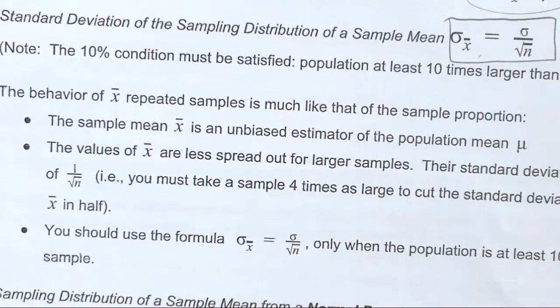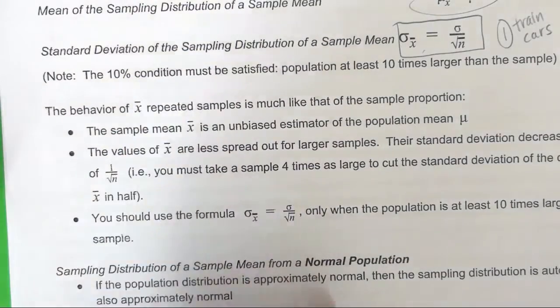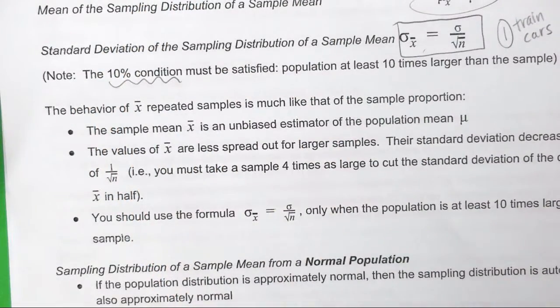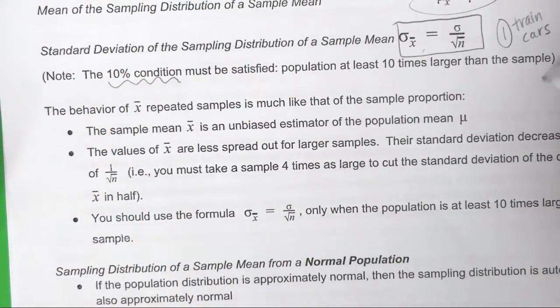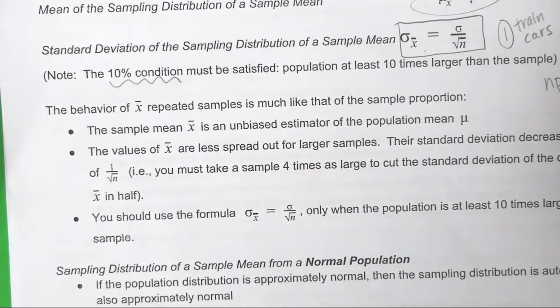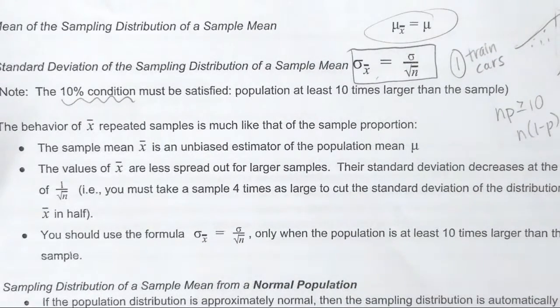Okay. We still check what I'm going to start calling the 10% condition, law of large numbers, whatever you want to call it. We still want to know that NP is greater than or equal to 10, or N times 1 minus P is greater than or equal to 10. We still want to know that. We're still checking that NP part.